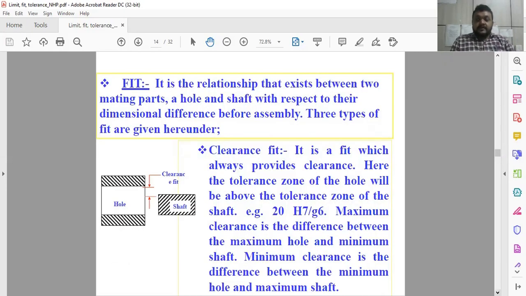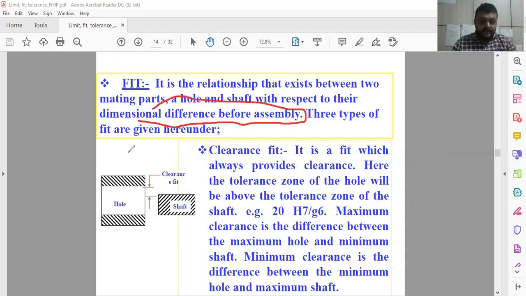Now fit. As we already discussed the shaft, we have to discuss the hole and how to decide the IT grades and other things. Then our main objective is to define the fit, depending upon the requirement of the applications, which kind of fits are suitable for which kind of assembly. Before assembling two components in the form of shaft and hole, shaft is the external feature, whereas holes are the internal features, as we have discussed. You have to decide the proper requirement before assembly.